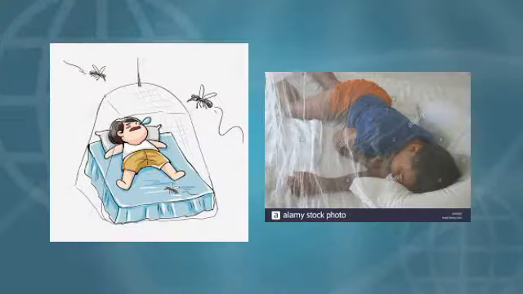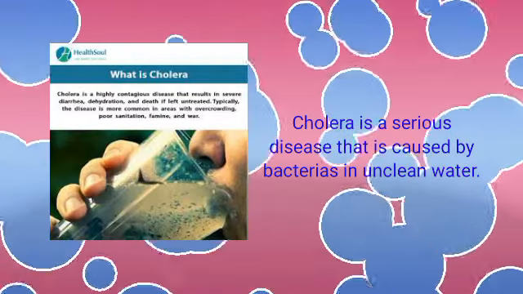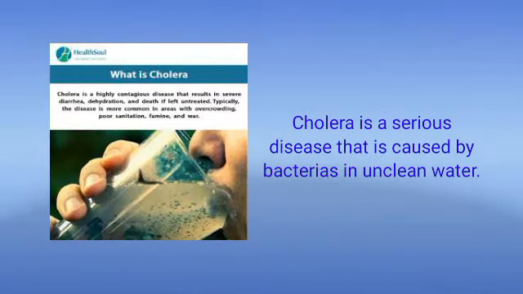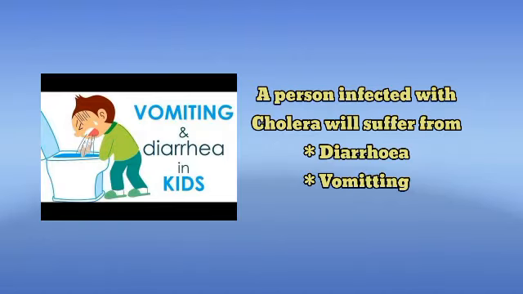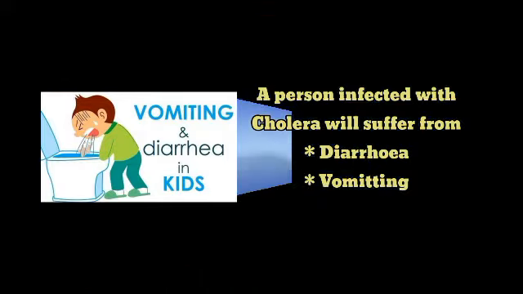The next common illness is cholera. Have you heard of cholera before? Okay. Now, cholera is a serious disease that is caused by bacteria in unclean water. So when you drink dirty water, it causes cholera. A person infected with cholera will suffer from diarrhea and vomiting.